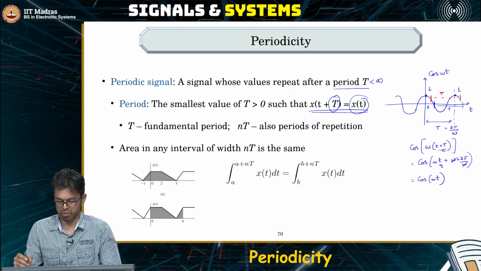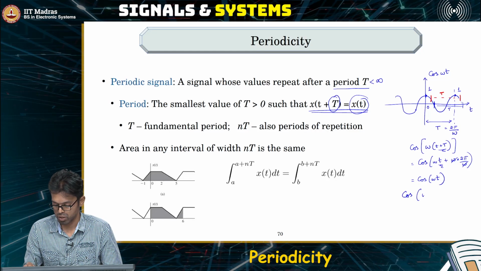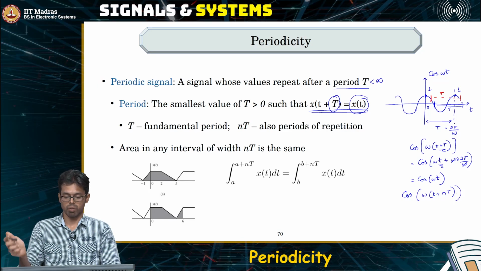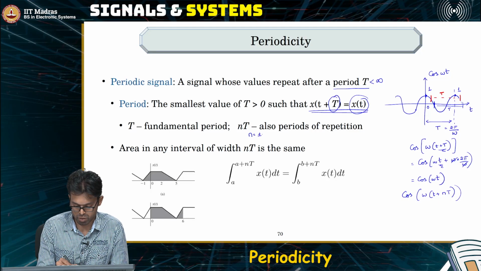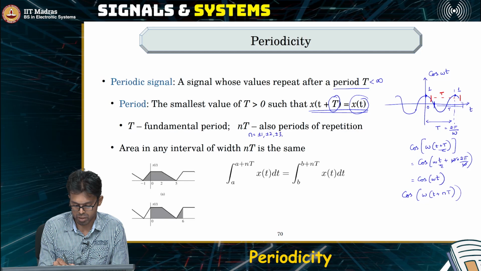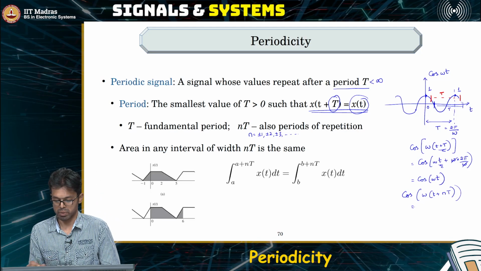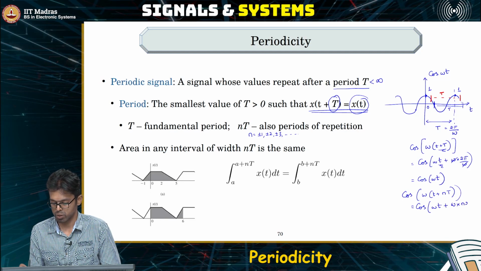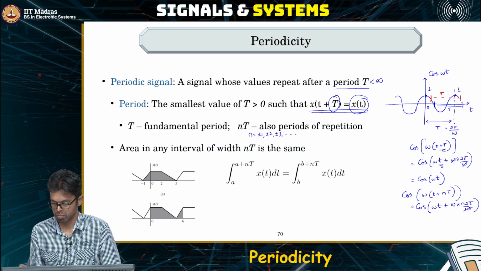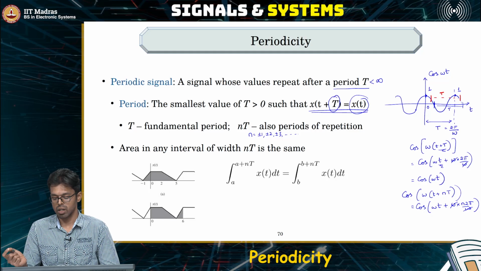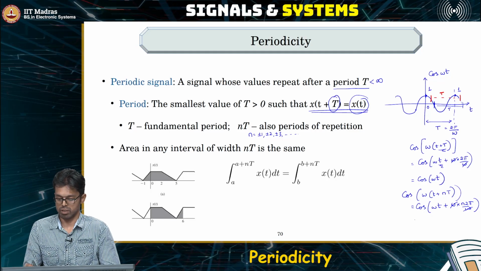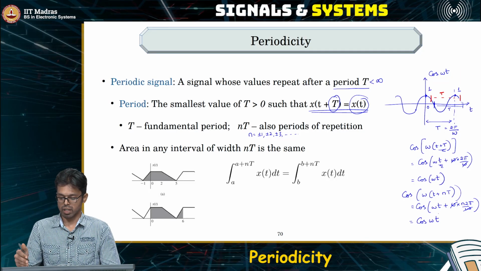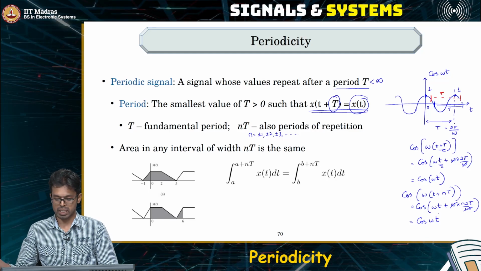Now, what if we try to compute cos of omega times (t plus nT), where n is some integer? What we mean by integer is n is equal to plus or minus 1, plus or minus 2, plus or minus 3. Now let's observe what happens here. The same thing as before, plus omega times n times 2 pi by omega. So now cos of theta plus 2n pi is also cos theta, which means this is also cos omega t.